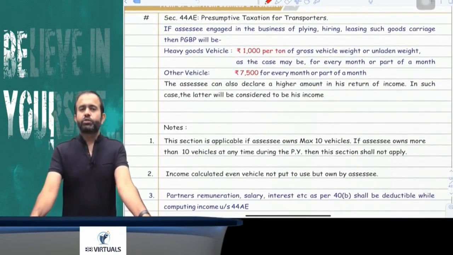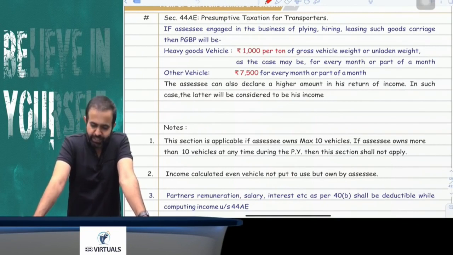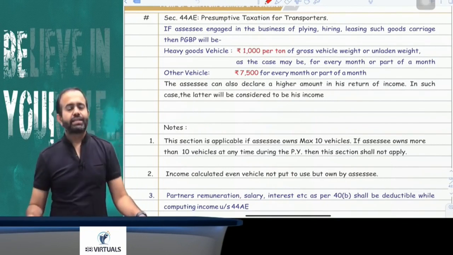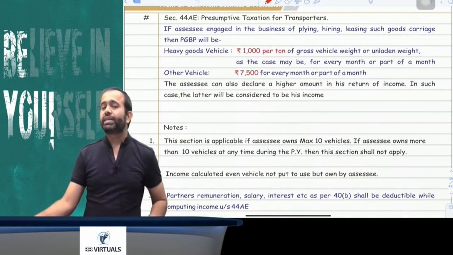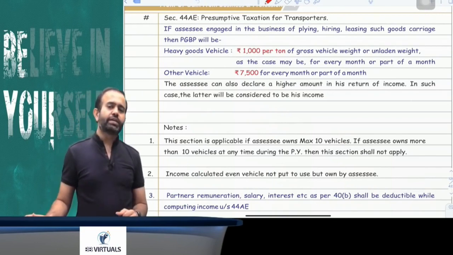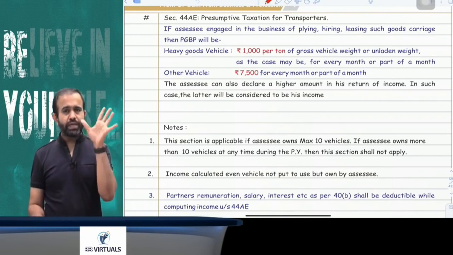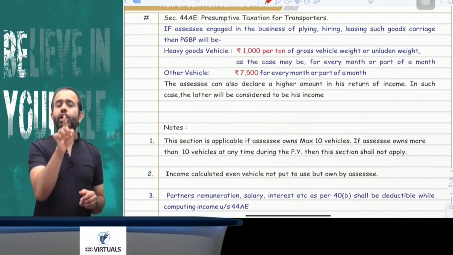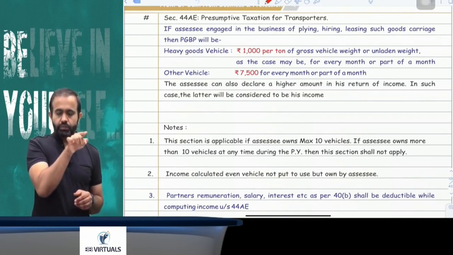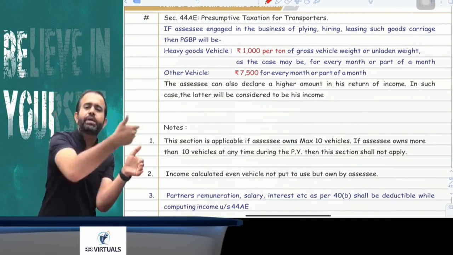Next point is related to section 44AE. First thing, this section is applicable to all assessees, meaning individual, HUF, company, partnership firm, AOP, BOI, resident, non-resident. This section says that if an assessee is not having more than 10 vehicles at any time during the previous year, meaning maximum you can have 10 vehicles during the previous year, then your income from those vehicles, in case of a heavy vehicle, will be 1000 rupees per ton per vehicle per month or part of the month.